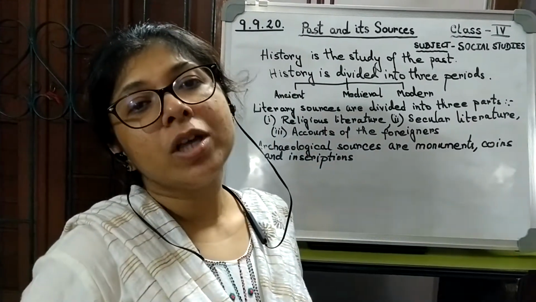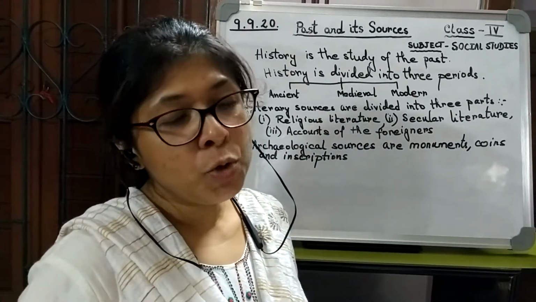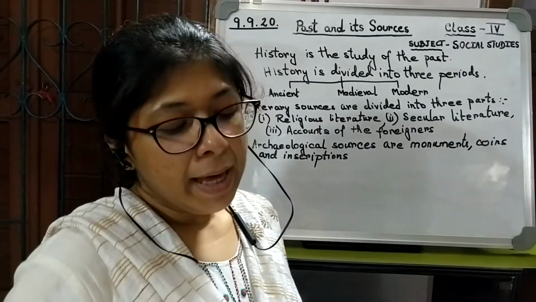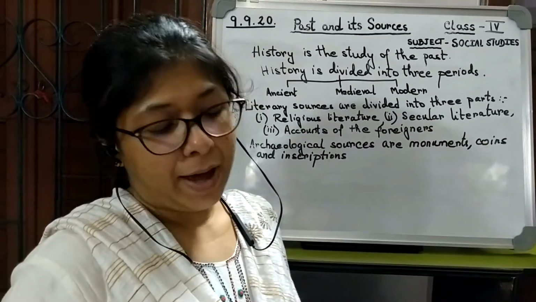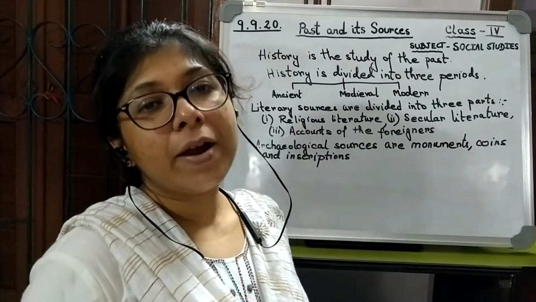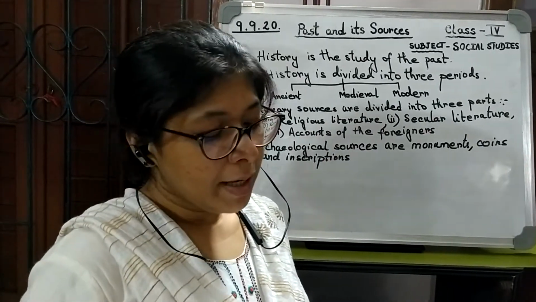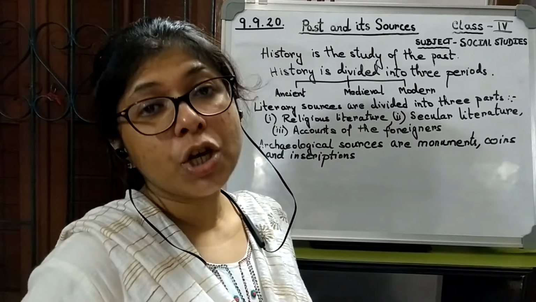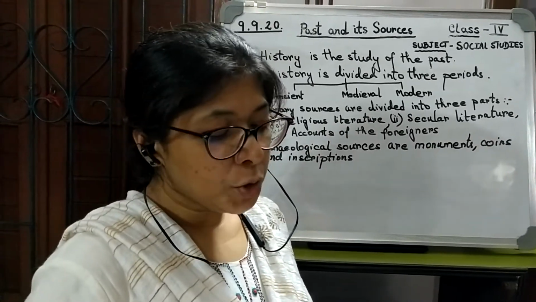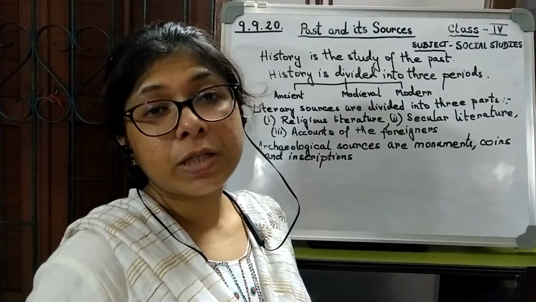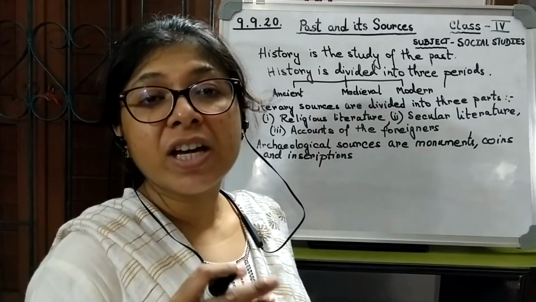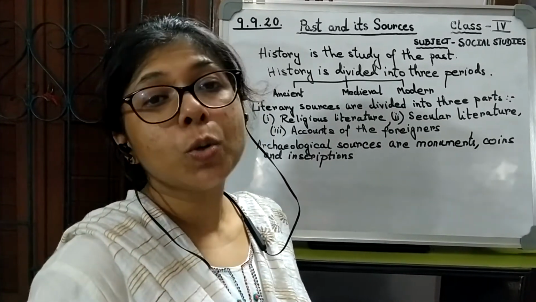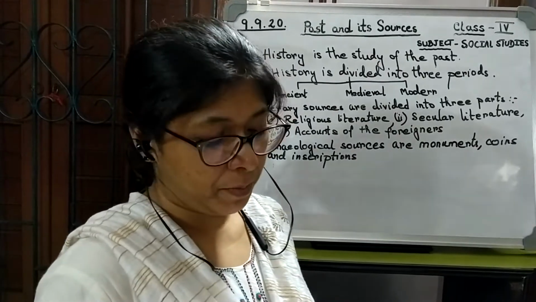The study of coins is known as numismatics. Coins tell us about different facts. We come to know about various gold and silver coins. These tell us about the economic prosperity of the Gupta Empire. Next we come to the seal coins, where there are figures of gods and kings. These show the religious beliefs of the people.